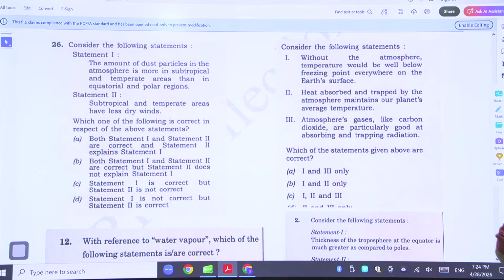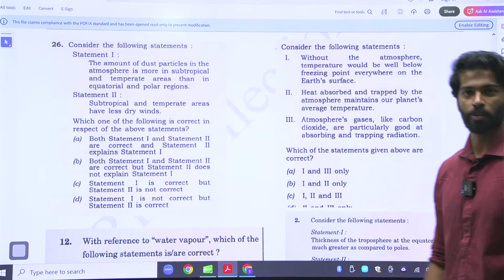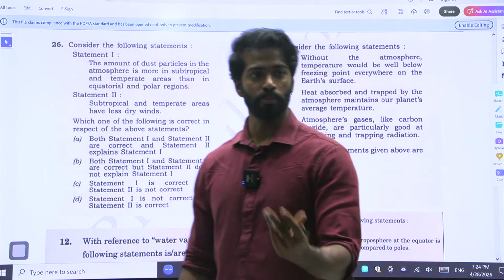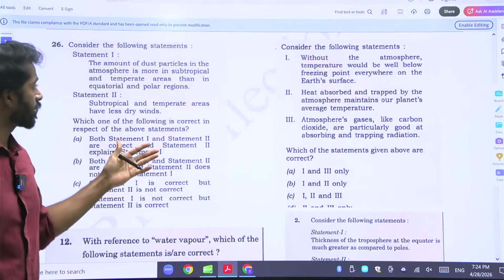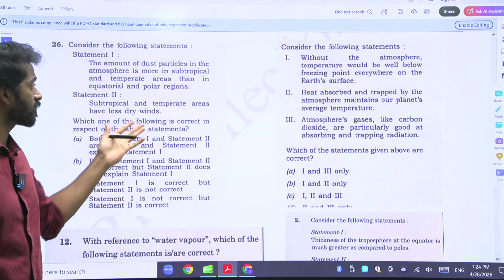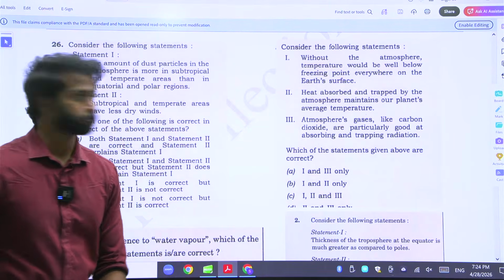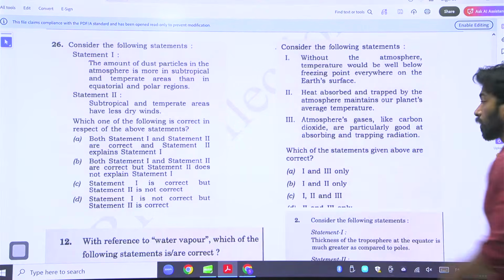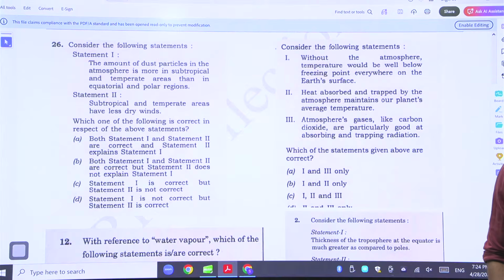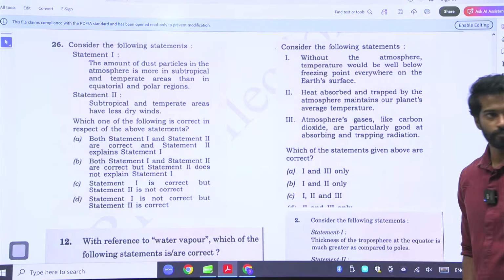Without the atmosphere, temperature would be well below freezing point everywhere on Earth's surface. Obviously, what does atmosphere do? Atmosphere traps heat. Common sense. Heat absorbed and trapped by the atmosphere maintains our planet's average temperature. Atmospheric gases like carbon dioxide are particularly good at absorbing and trapping radiation. Again, common sense. There's no external knowledge that I need, or any need for an elimination technique. I just have to use common sense. See the answer.